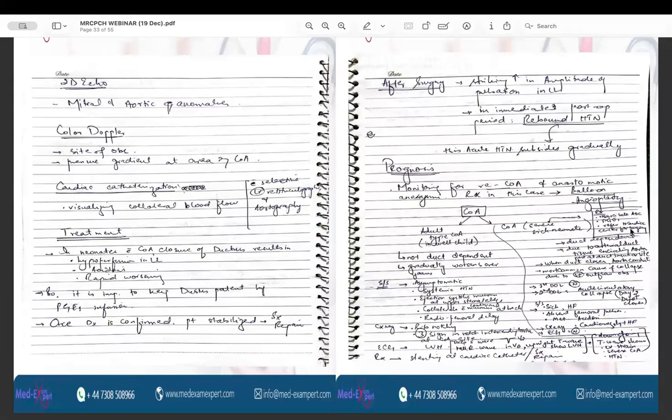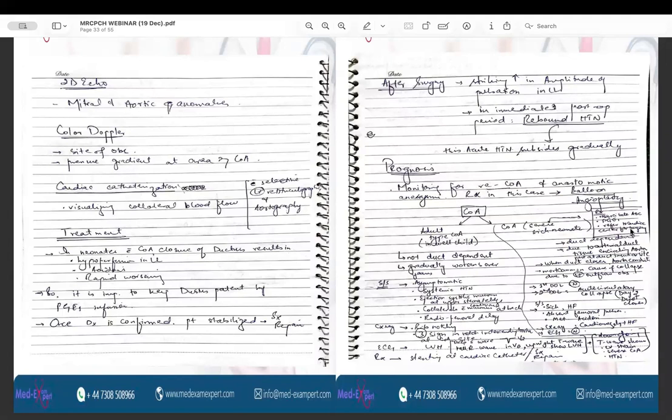The treatment of the coarctation of aorta involves the closure. As I said, the closure of the ductus will result in life-threatening events. So in the neonates, what is done? The prostaglandin E1 infusion is given to keep the ductus patent. Otherwise, there will be hypoperfusion, acidosis, collapse, and there will be rapid worsening of the baby.